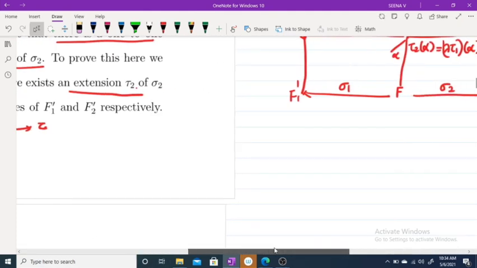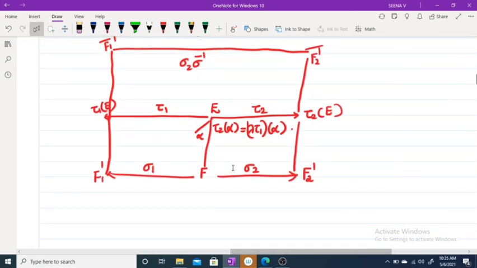Look at this picture. This is our F and this is F1 dash. Sigma 1 is a map from F to F1 dash, and F1 dash closure is the algebraic closure. Similarly, sigma 2 is a map from F to F2 dash, and F2 dash closure is this one. This sigma 2 you can extend as some tau 2, and this sigma 1 you can extend as some tau 1. Clear?